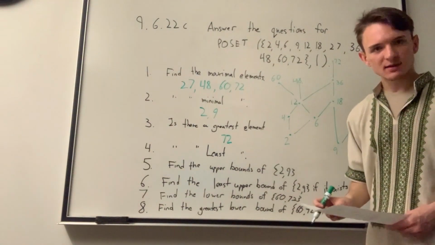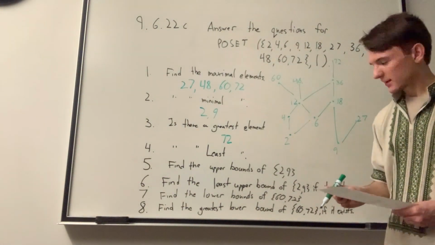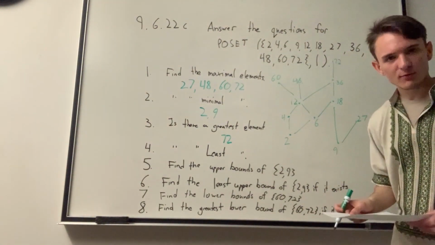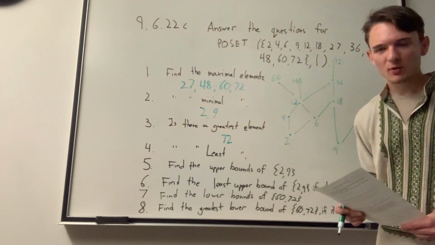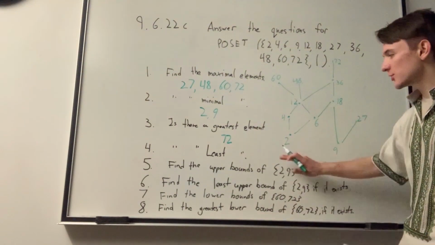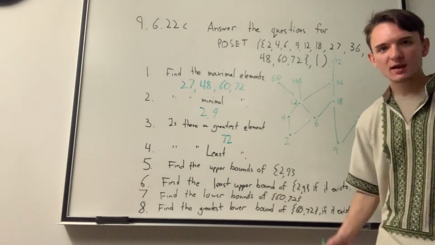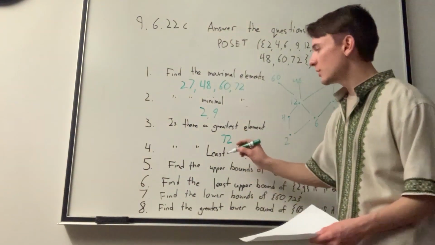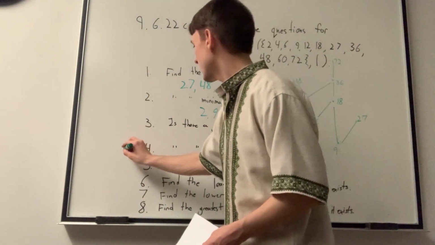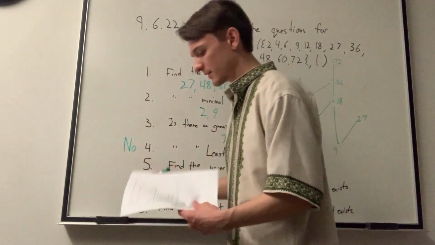Do we have a least element? And the answer is no. 2 and 9 are our minimal elements, but we do not have a least element because 2 and 9 are both on the same level. Neither is less than the other. So we do not have a least element.